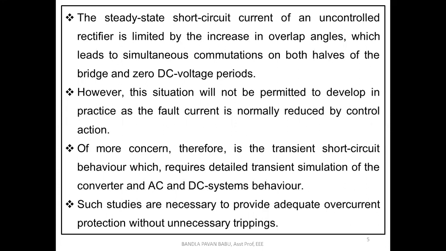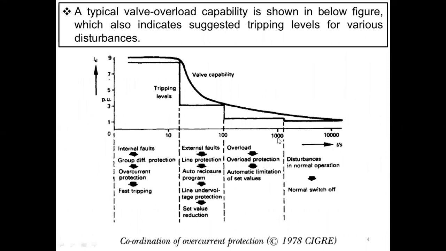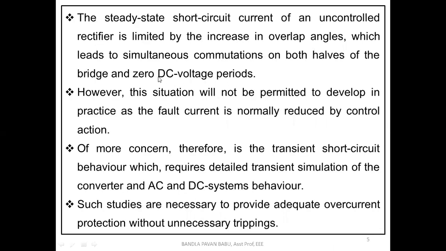And of course we can control with mu also. In the earlier equations we have seen alpha plus mu, a combination of alpha plus mu. By controlling the overlap angle also, to a certain extent we can control these overcurrents. Here you can see from 1000 to 10,000 there are certain disturbances, and one of the causes may be these overlap angles, because of which normal disturbances will be in the line.